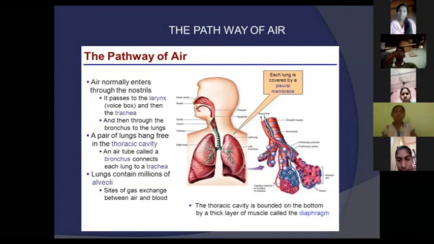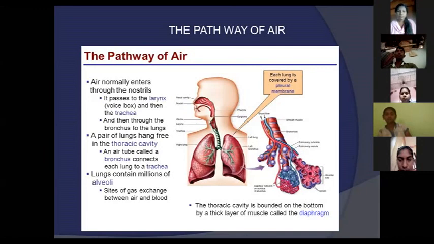Next, the thoracic cavity is bounded at the bottom by a thick layer of muscle called the diaphragm. The diaphragm does not take part in the exchange of gases. It only divides the thoracic cavity from the abdomen. The thoracic cavity contains the lungs.